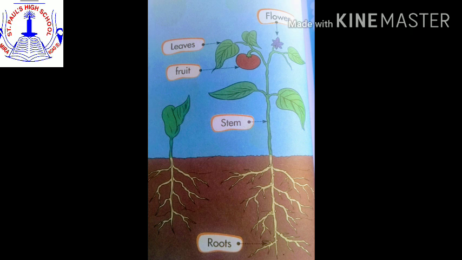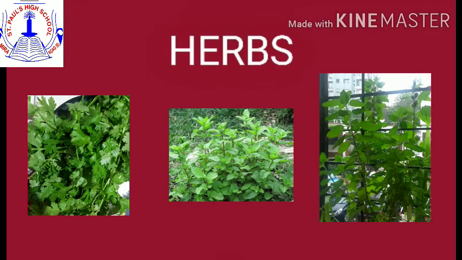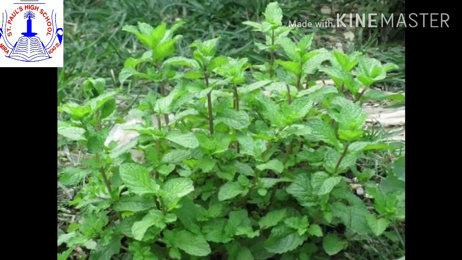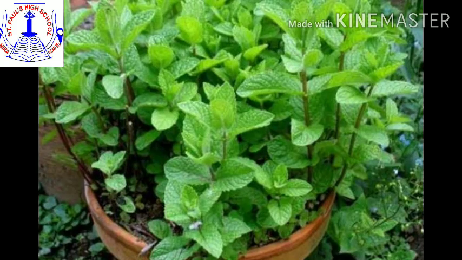Now we'll see the first one, that is herbs. Herbs generally refers to the leafy green or flowering parts of a plant. Herbs are used as medicines, flavors, fragrance, etc. Now children will see the examples of herbs. First example is mint. There are several varieties of mint. Mint refreshes the breath and will help to calm your stomach.